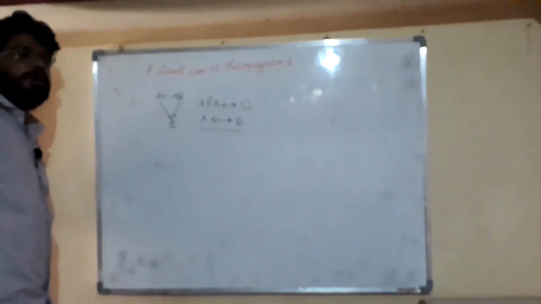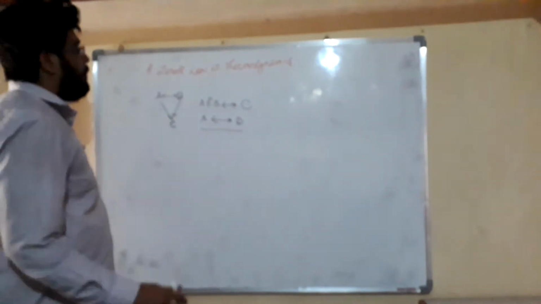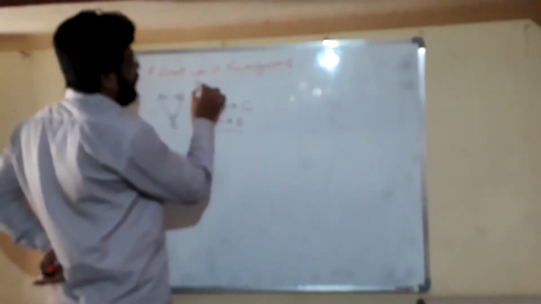As I already told you, thermal equilibrium means the temperature is the same.